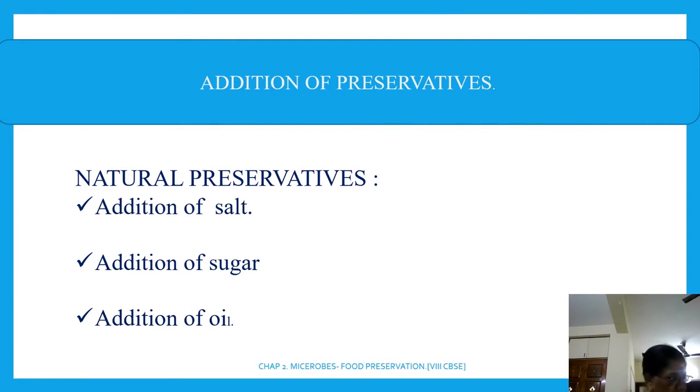Whereas addition of oil or vinegar, use of oil and vinegar prevents spoilage of pickle because bacteria cannot live in such an environment. என்ன சொல்றது? Use of oil and vinegar prevents spoilage of pickles because bacteria cannot live in such an environment. சரியா? So this is addition of oil and vinegar, right? இது வந்து method of preservation, natural method of preservation. Otherwise we say natural preservatives.